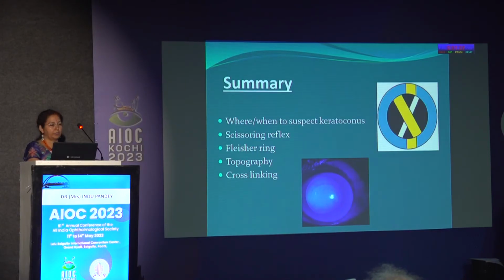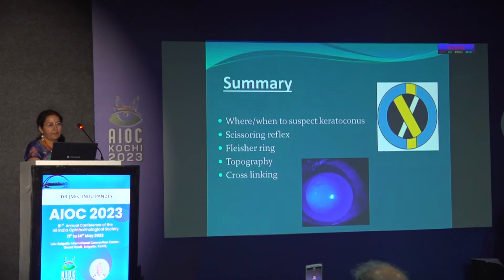Now, this is the most important slide. When and where do you have to suspect keratoconus? So the age of presentation is very typical. It is usually presenting in the teens and early 20s. In all those cases wherein you label the patient as a case of anisometropic amblyopia, you have to first thoroughly check for keratoconus. In all those cases wherein you have high myopic astigmatism, in which the cylindrical power difference between the two eyes is more than 1.5 diopters, these cases are to be screened.